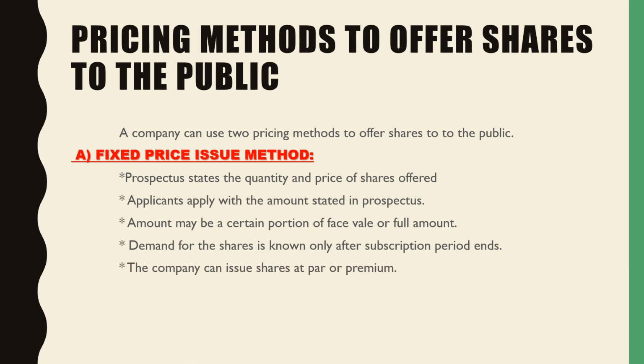The company can issue shares at par or at a premium. So what do we mean by at par? At par means a share of rupees 10 will be issued at rupees 10 itself. That is known as par. But if a share is being issued at a premium, premium means more than the face value of the share. So it can be issued at that price also. A share of rupees 10 can be issued at rupees 12 also. Here this extra rupees 2 is known as the premium.